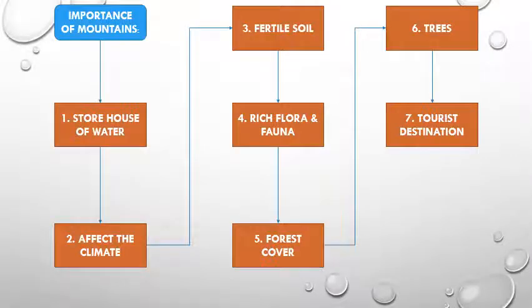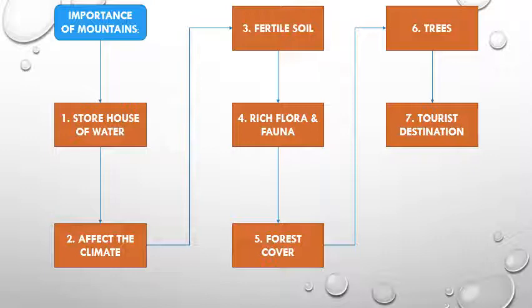Now we will take the importance of mountains. First of all, mountains are a storehouse of water. Many rivers originate from the glaciers which are formed in mountains. A glacier is a large, slow-moving river of ice formed by many layers of compacted snow. This water is commonly used for irrigation purposes in agriculture and also tapped to generate hydroelectricity. Hydroelectricity refers to the electricity which is generated by harnessing the power of water.